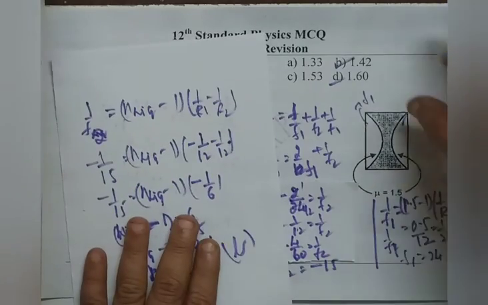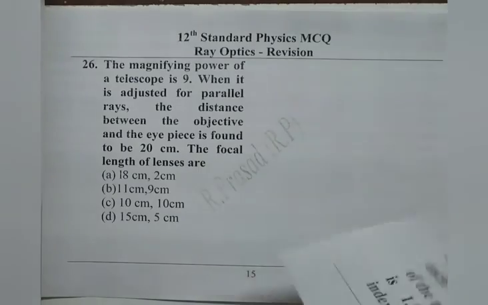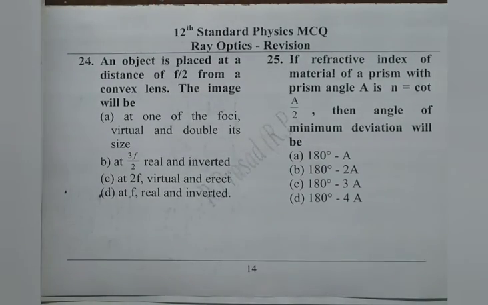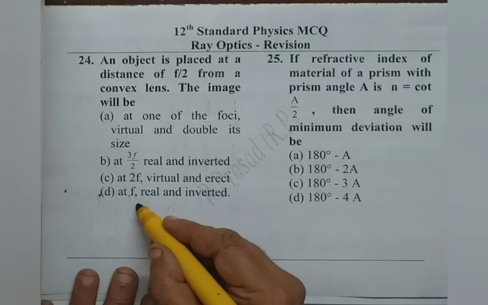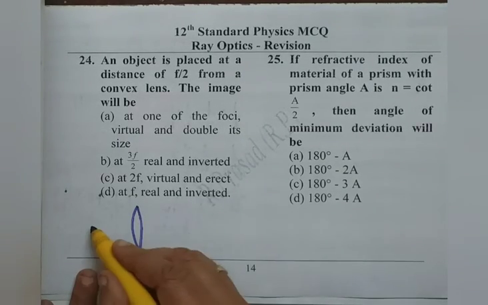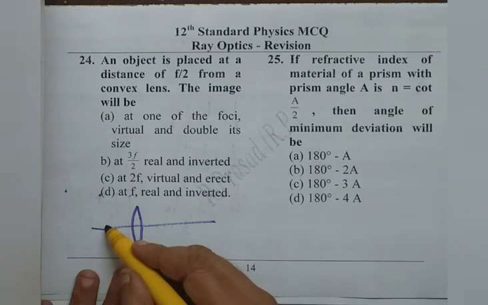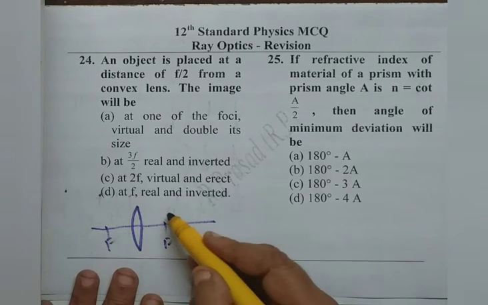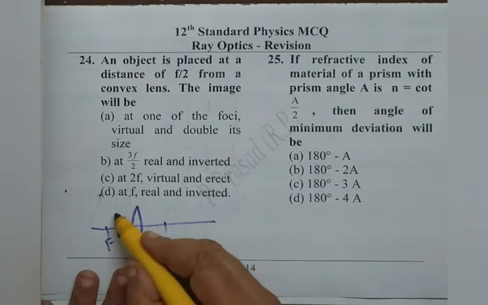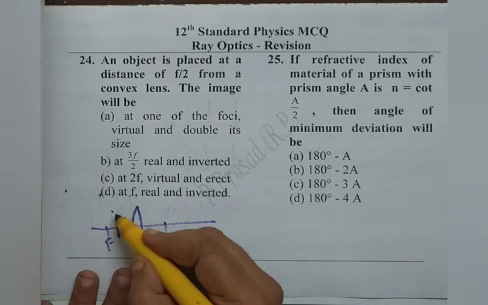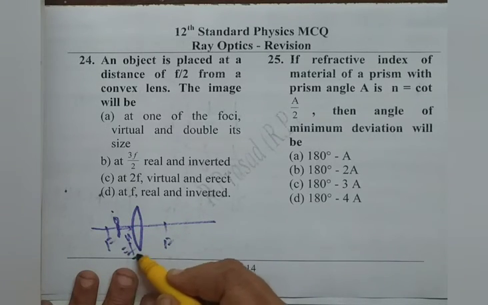We read now the 24th question. An object is placed at a distance f by 2 from a convex lens. The image will be, say, we write the figure. Without writing the figure also we can guess. Say focus is here for a lens, convex lens. We are placing the object at f by 2. That means half of the focal length. This is u. This is where the object is there, f by 2.